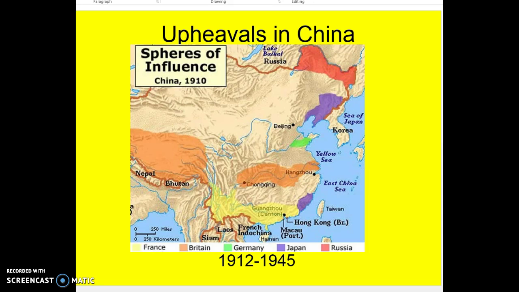But then at the Paris Peace Conference, the European powers decided, you know what? We're going to give some of Germany's pieces to Japan. So that would explain some of the Japanese-held land in China. And this sets off an argument within China that goes beyond the Boxer Rebellion of anti-foreign rule.